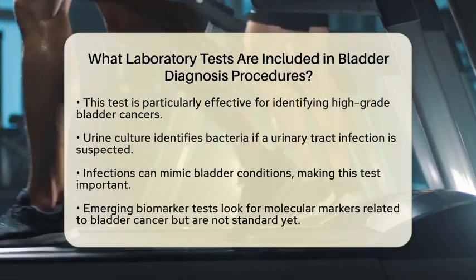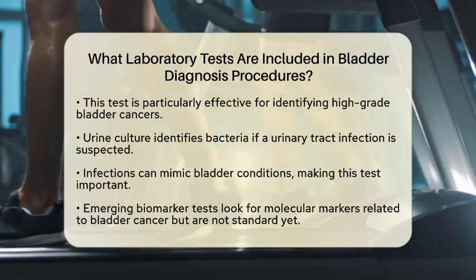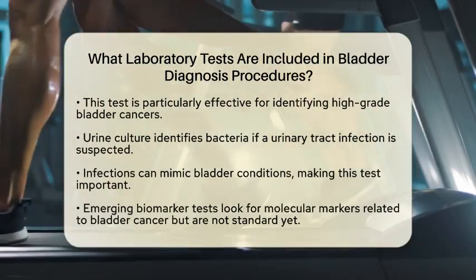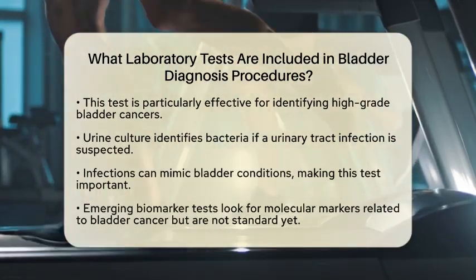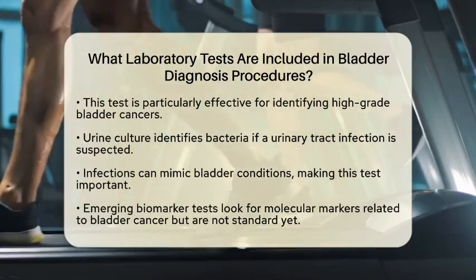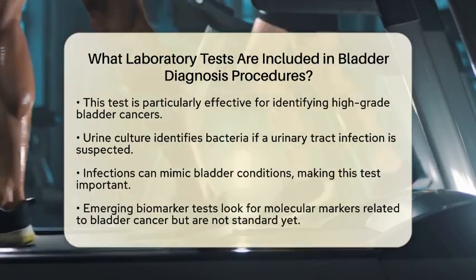Next, we have urine cytology. This test involves a microscopic examination of urine to find abnormal or cancerous cells that may have shed from the bladder lining. It is particularly useful for detecting high-grade bladder cancers, helping to distinguish between benign and malignant conditions.